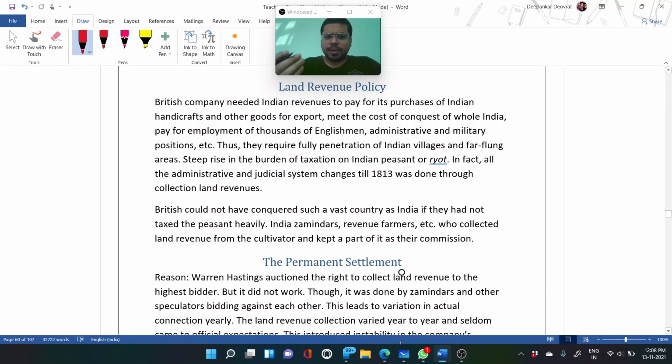So the main aim of the land revenue policy was this, and that's why they introduced multiple settlements, policies and rules to collect the revenue.